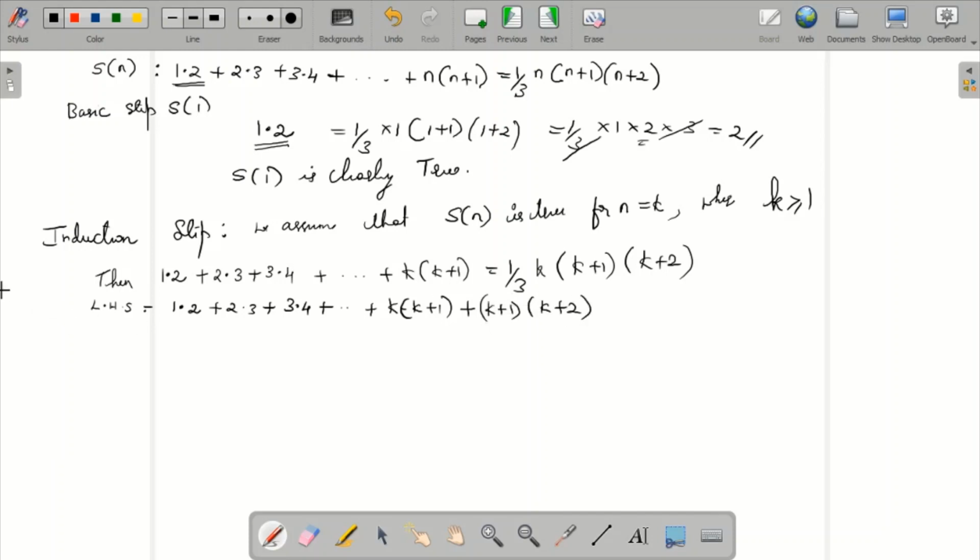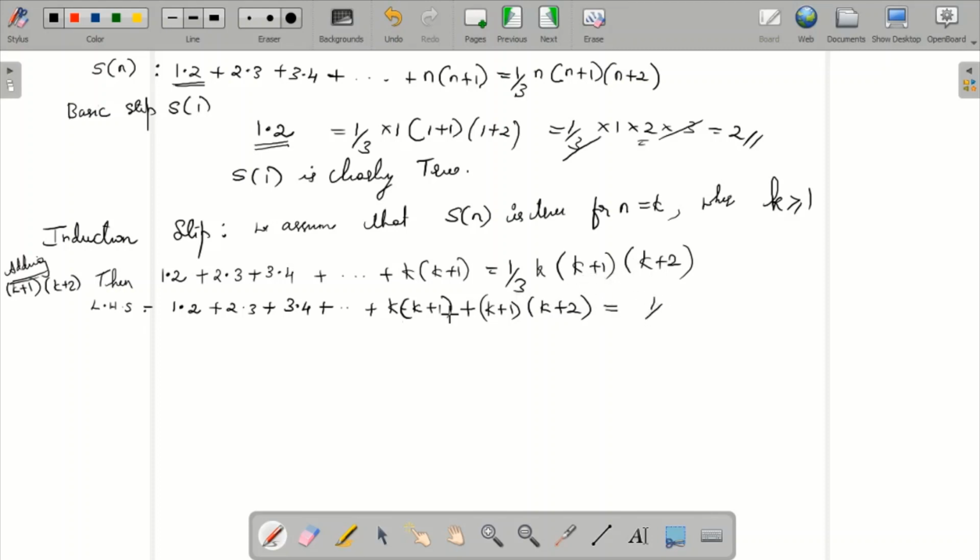What you have added to the LHS you should add to the RHS as well, because both sides are equal. If you put it for the LHS, then this term also will be added on the right side.